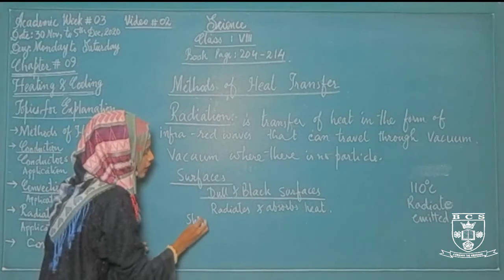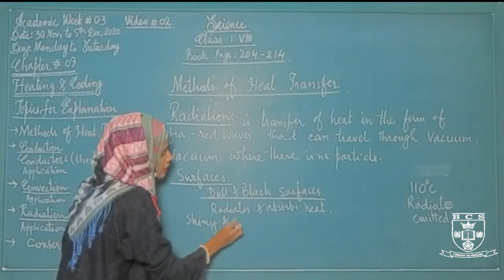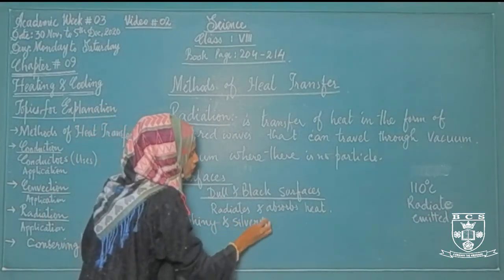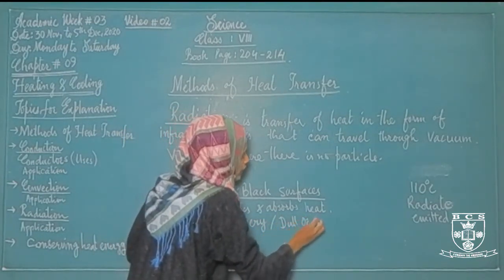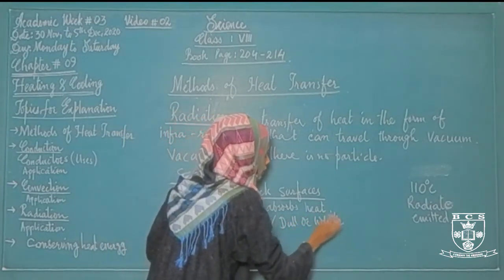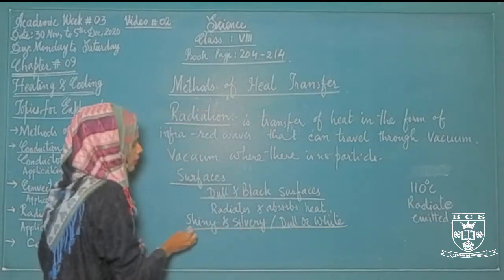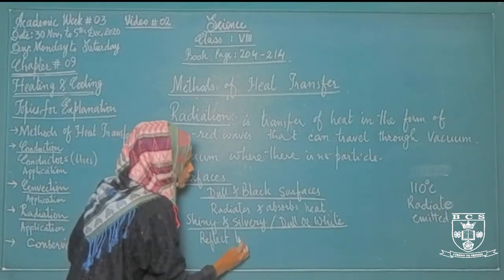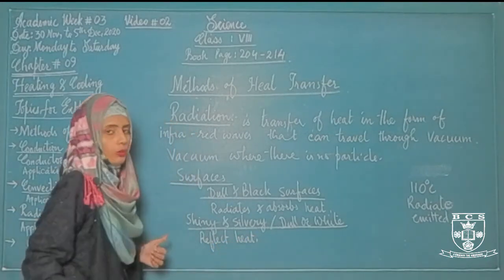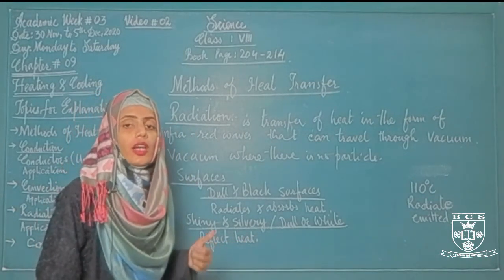If an object has shiny and silvery surfaces or dull or white surfaces, then that sort of objects reflect heat. They do not absorb heat, and they do not radiate heat.